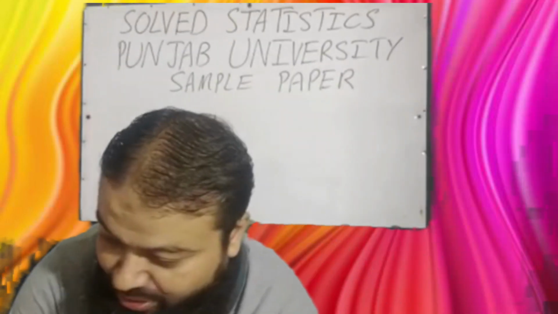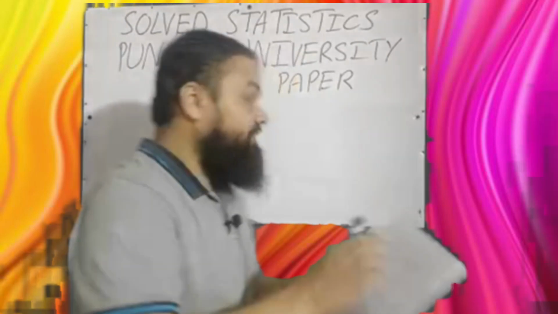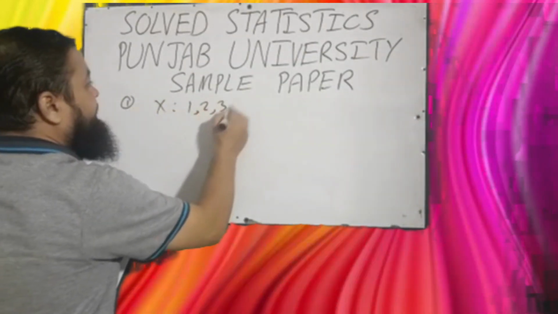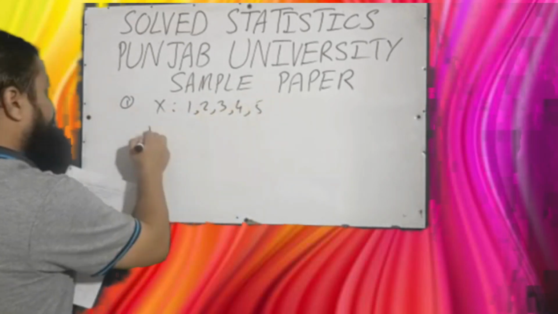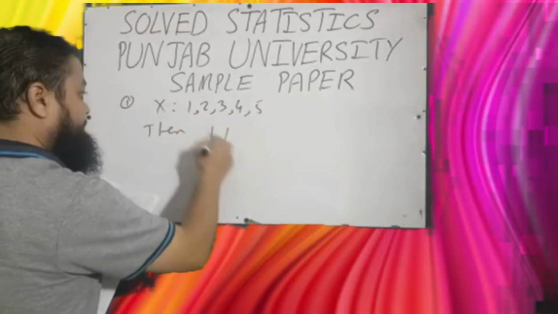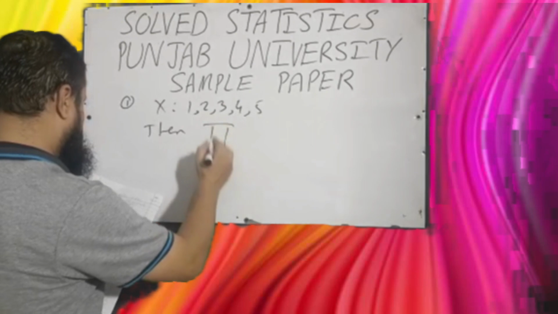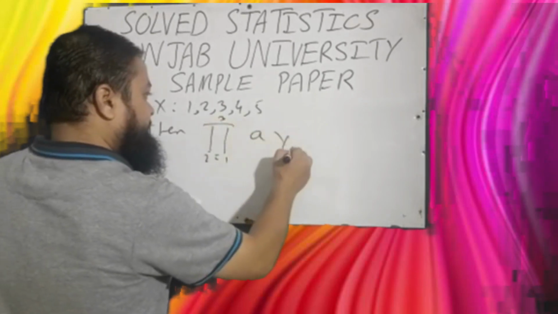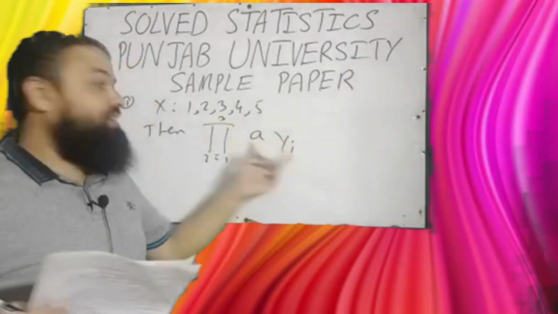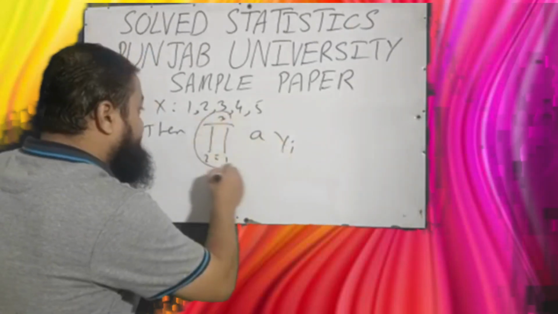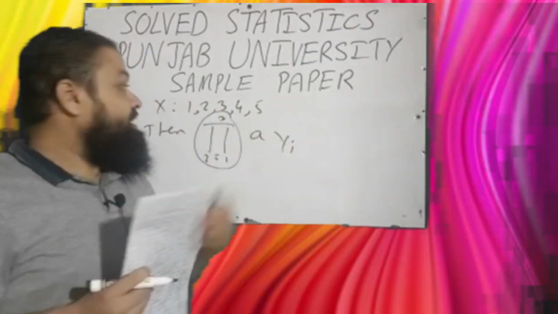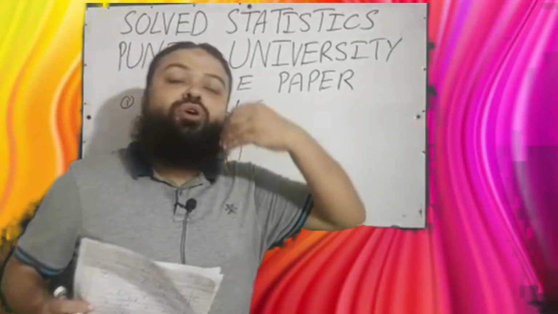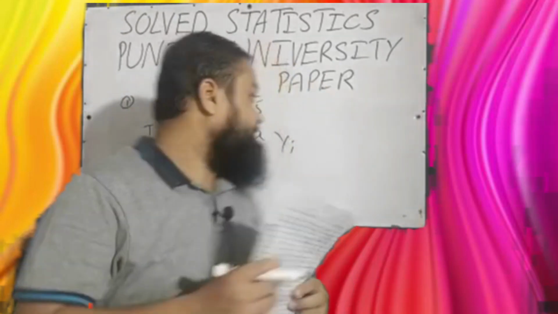Let's start. Question number 1 is, if x is 1, 2, 3, 4, 5, then you are to find the product of A x_i. That sign is for multiplication, for the product, and you will have to select one option. A very important question for all the written tests of statistics.